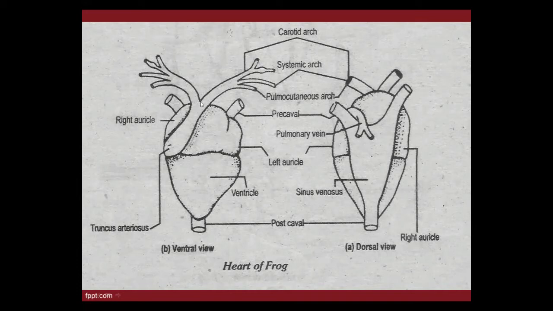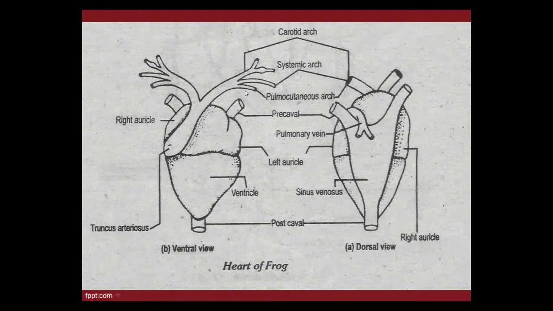It first divides into two main branches, and after that each of these two main branches is further divided into three main branches. See my cursor: carotid, systemic, pulmocutaneous.